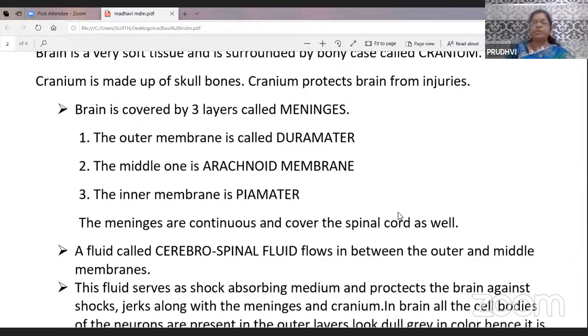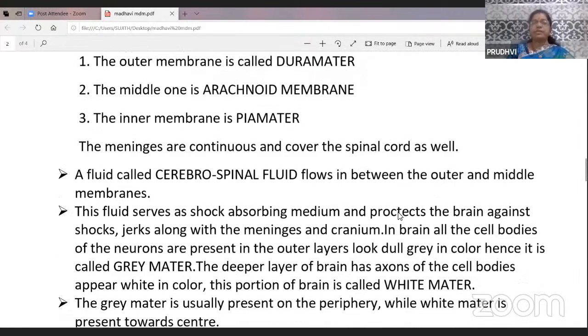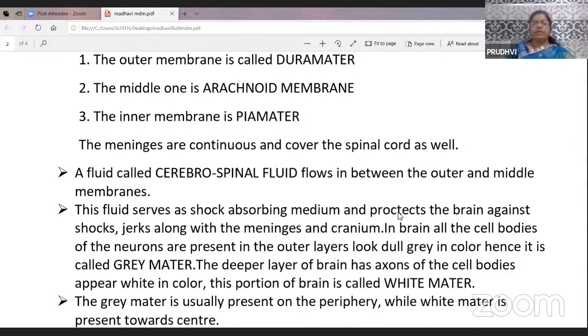The outer membrane is called dura mater. The middle one is the arachnoid membrane, and the inner membrane is pia mater. What is the function of these meninges? The meninges are continuous and cover the spinal cord as well.